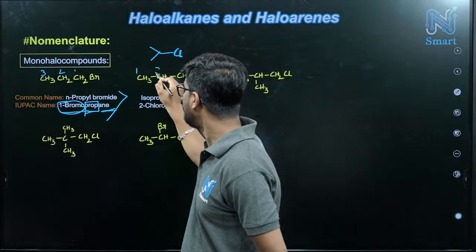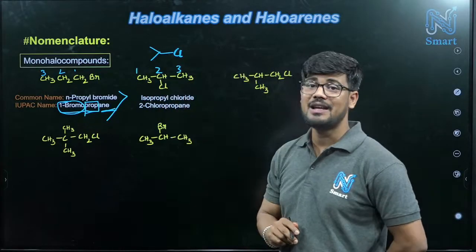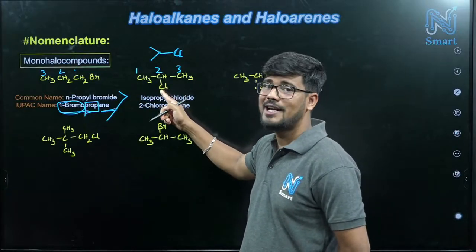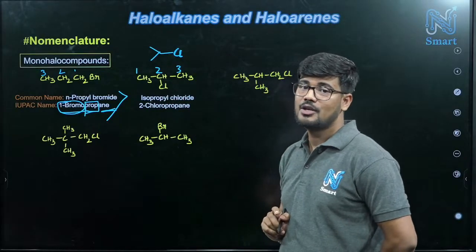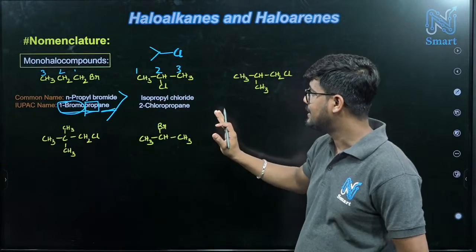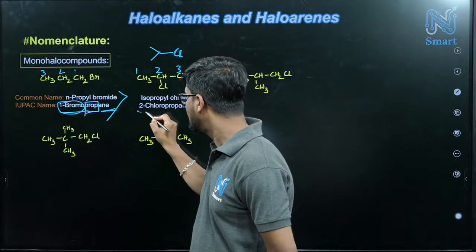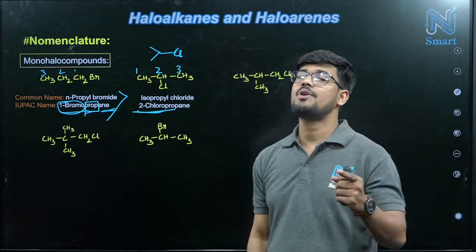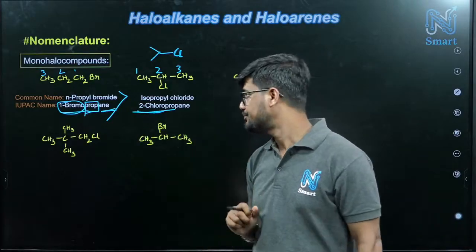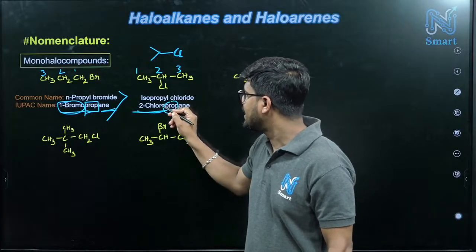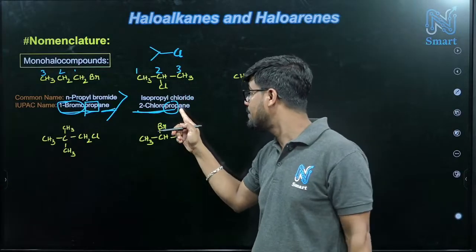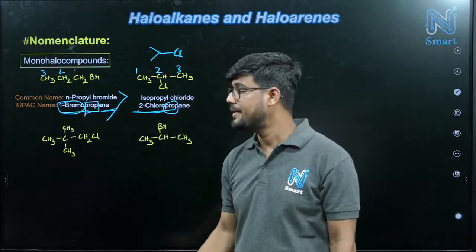Total how many carbons do we have? 1, 2, 3. Now just check, if you give the number from the left side or from the right side, in both cases the substituent or locant will be at the second carbon. So 1, 2, 3 or from the right side 1, 2, 3, both are the same in this case. So the 2 carbon is containing chlorine, so that's a 2 chloro, and substituents always must have this type of terminology: fluoro, chloro, bromo, iodo. And prop is the parent chain, having 3 carbons, so that's why prop.